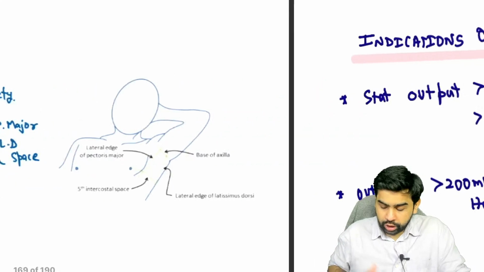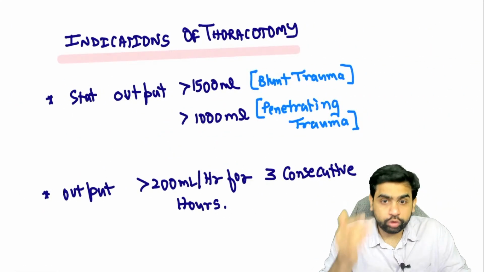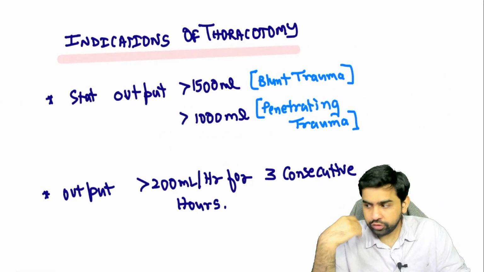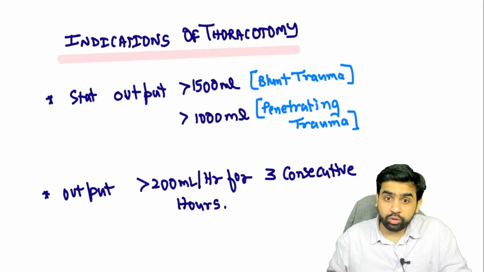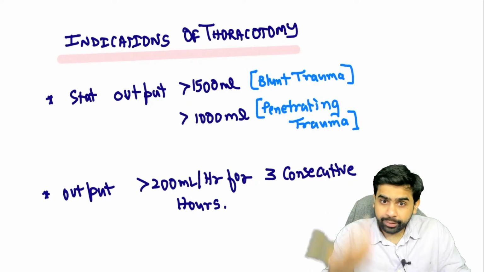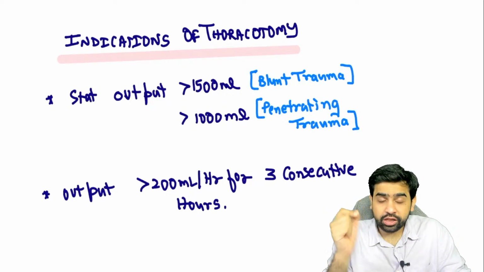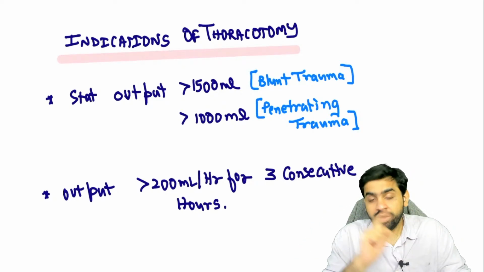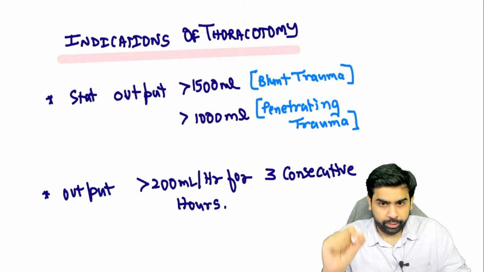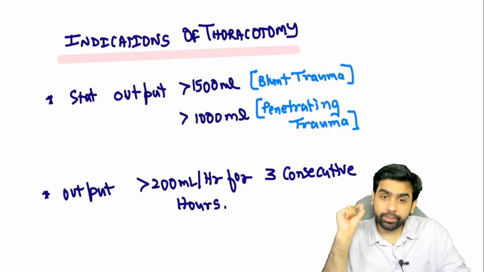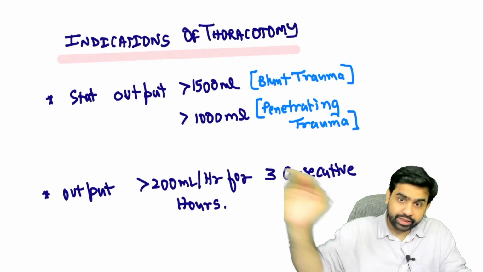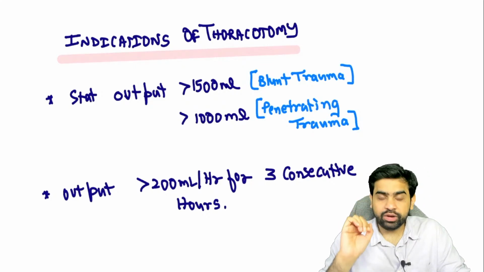Why? Because now I'm trying to ask you the indications of a thoracotomy, right? Once you put in an ICD, there's something called a stat output. What is the stat output? Immediate output. If the immediate output from this ICD is more than 1.5 liters in a blunt trauma, or more than 1 liter in a penetrating trauma, take the patient for a thoracotomy. There's some very significant injury which has happened inside the thorax.